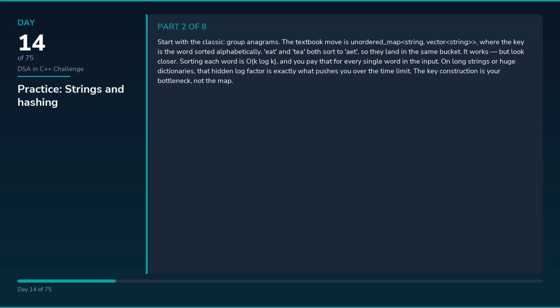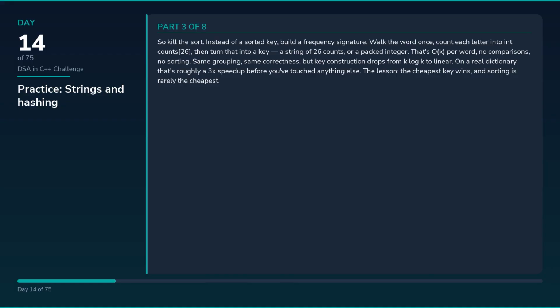Sorting each word is O(K log K), and you pay that for every single word in the input. On long strings or huge dictionaries, that hidden log factor is exactly what pushes you over the time limit. The key construction is your bottleneck, not the map.